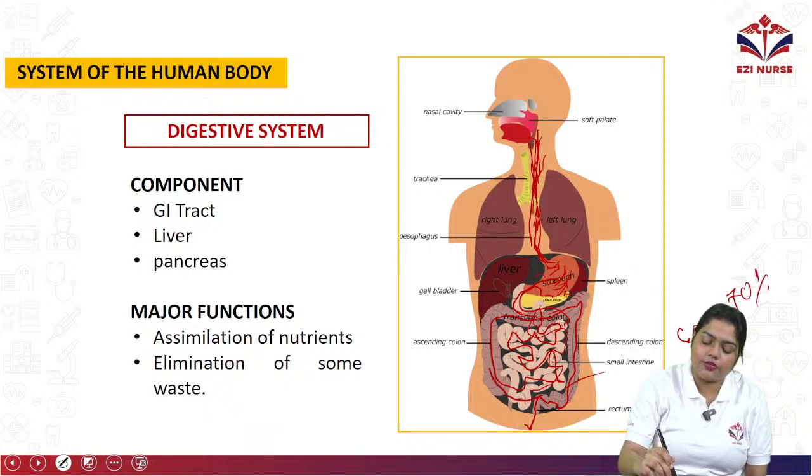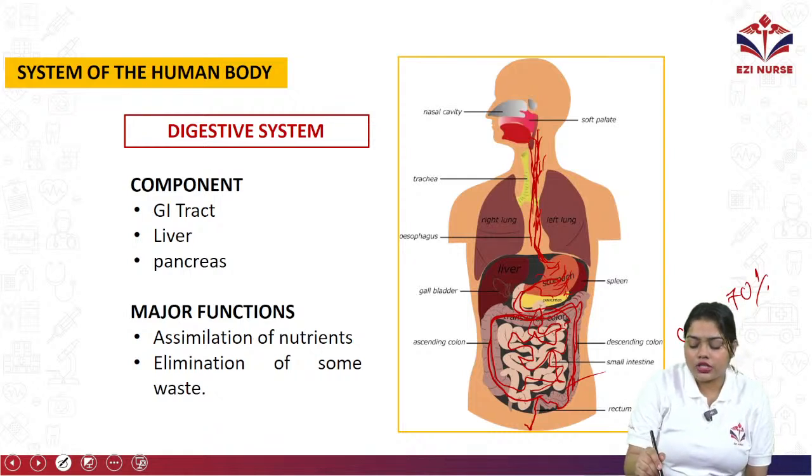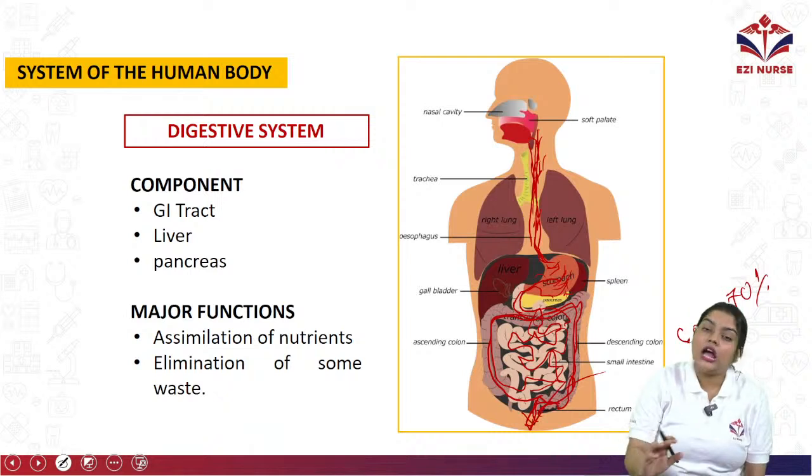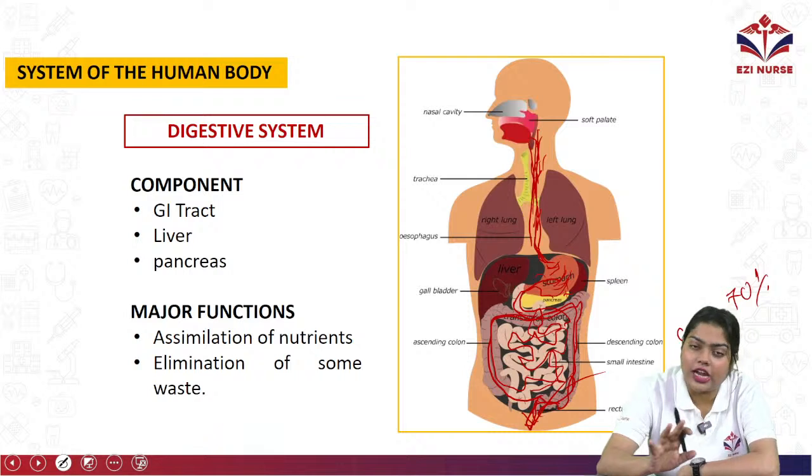Then other than that, whatever the waste product is there, again it will go into the large intestine. Some is stored there too, and all the remaining products will be expelled out of the rectum through the anus. So that is the GI tract.